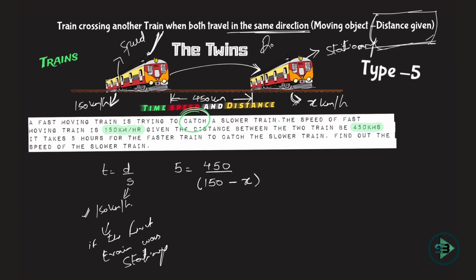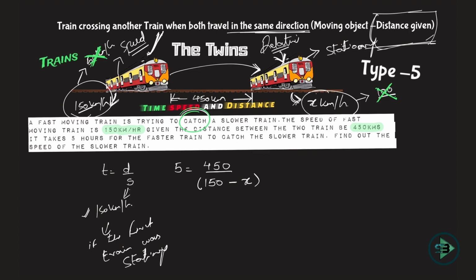Okay, and because you are thinking of the speed of this train relative to the speed of this. And that's why if this is moving by 150 kilometers in 1 hour, but this is also going ahead by something, as a resultant, when I relate it with the speed of the other, you will say, okay, if this x is say 100, for example, it will move 150 minus 100, a resultant of only 50. That's just an example to let you understand. I hope you get the point why I subtract the speed. This is actually not 100, so this is actually not 50. This is just an example to let you know if this was the case, this would have happened.